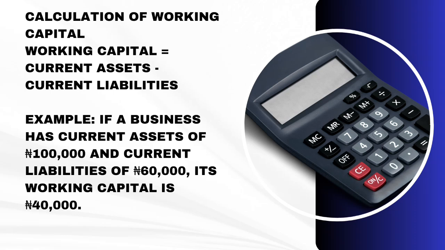An example that we are going to use is this. Pay attention. If a business has current assets of 100,000 naira and current liabilities of 60,000 naira, its working capital is 40,000 naira. You know how we got 40,000 naira? Go back to the formula.